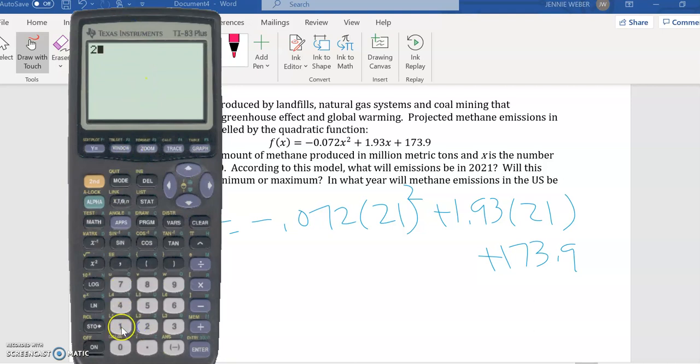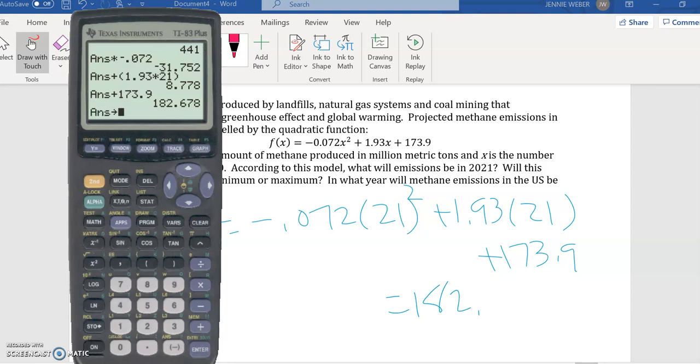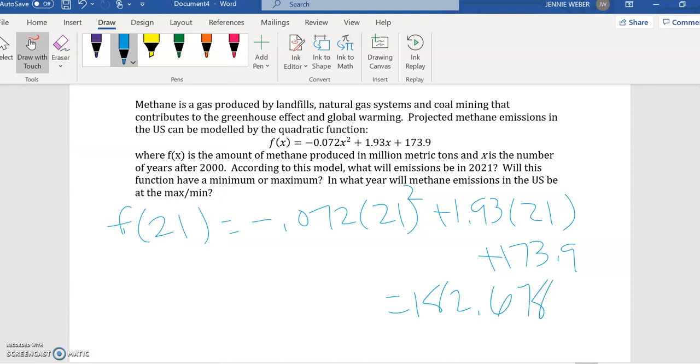So 21 squared times negative 0.072, plus 1.93 times 21, plus 173.9. And so we can see 182.678, and this is million metric tons, okay?